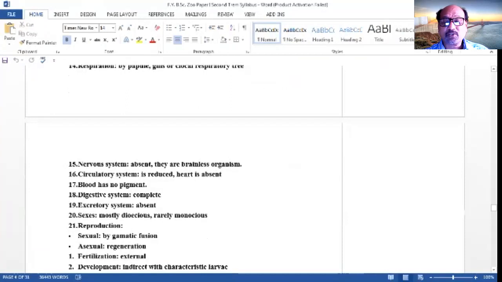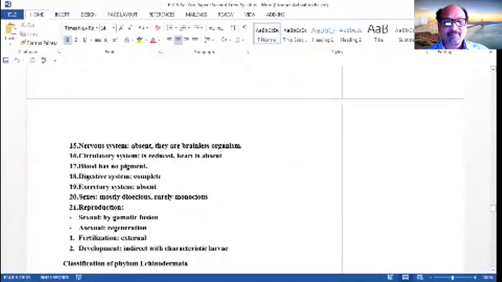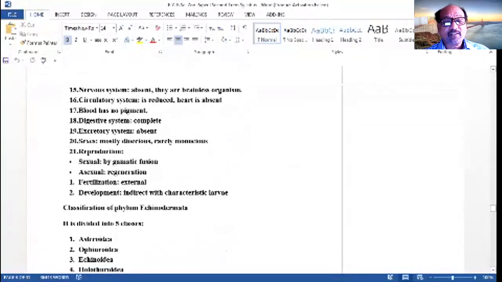Circulatory system is reduced. Heart is absent. Blood has no pigment. Digestive system is complete. Excretory system is absent. Sexes are mostly dioecious, rarely monoecious. Dioecious means male and female sexes are separate. Reproduction is sexual by gametic fusion and asexual by regeneration. They have a great power of regeneration. Fertilization is external. Development is indirect with characteristic larvae.